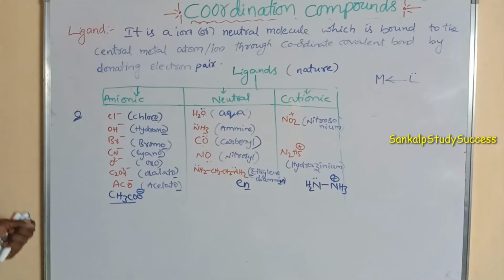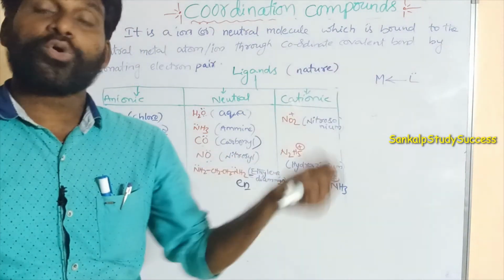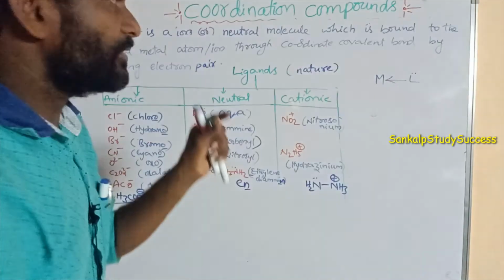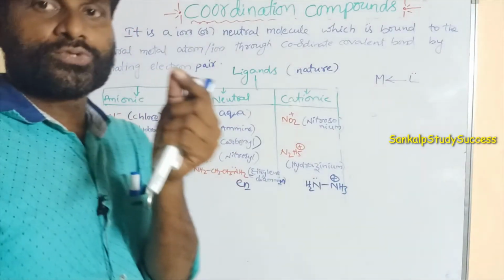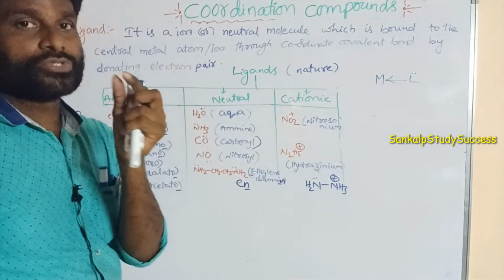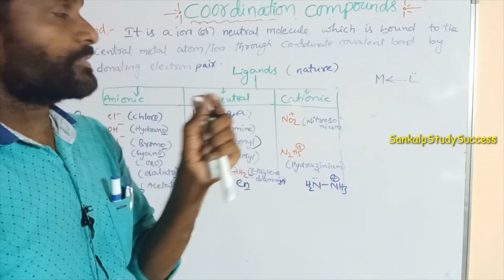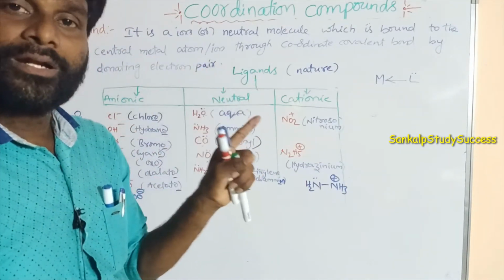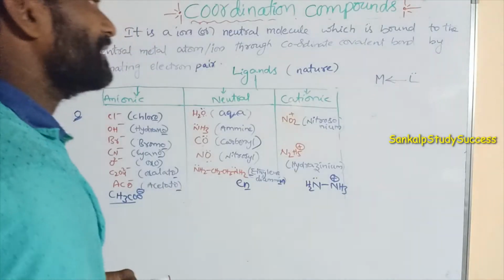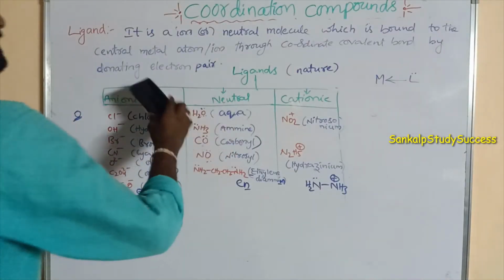Now ligands can also be classified based on the number of electron pairs donated. If one electron pair is donated, that is unidentate. Dent means 2 electrons. So unidentate means it can donate one lone pair. Bidentate, or didentate, can donate two lone pairs. Similarly, polydentate can donate more than two electron pairs. Now we will discuss that.